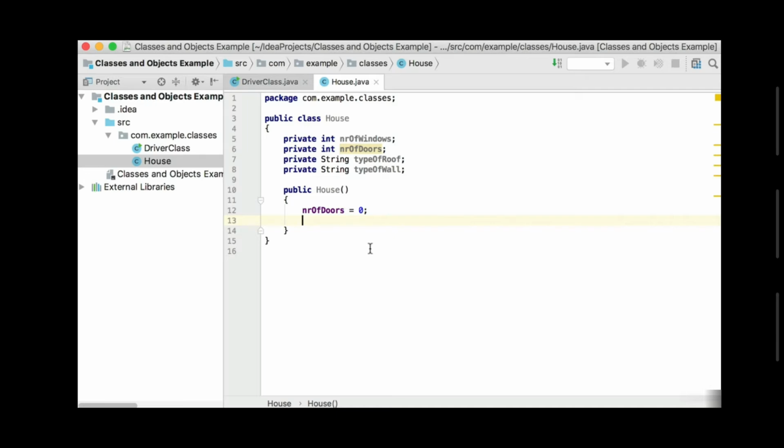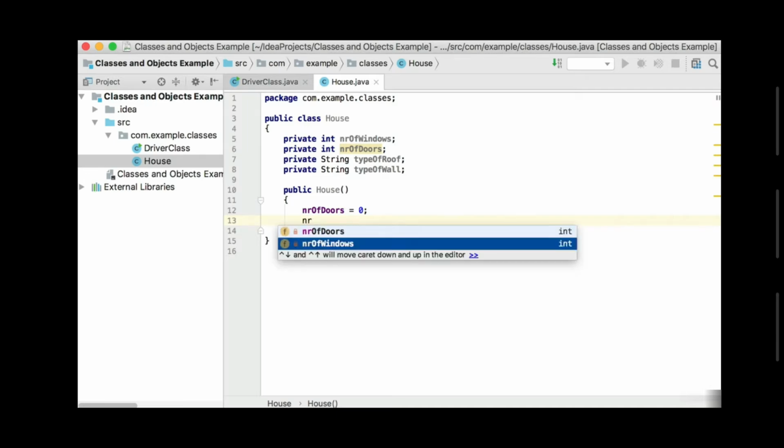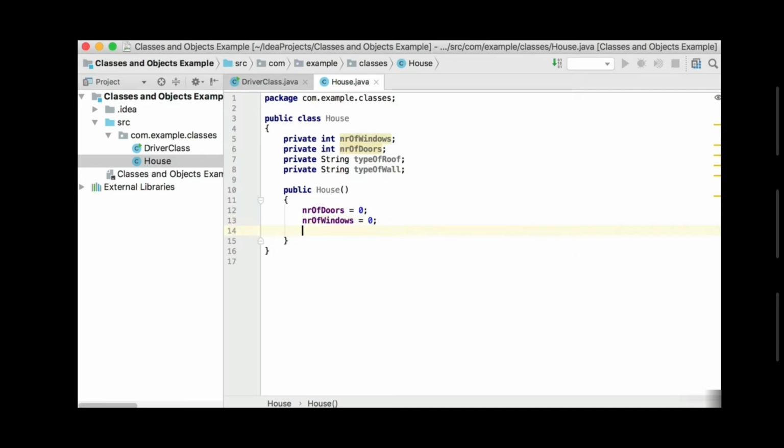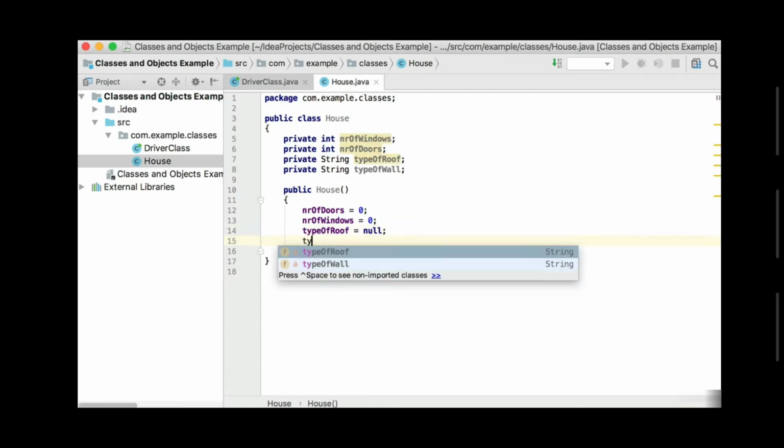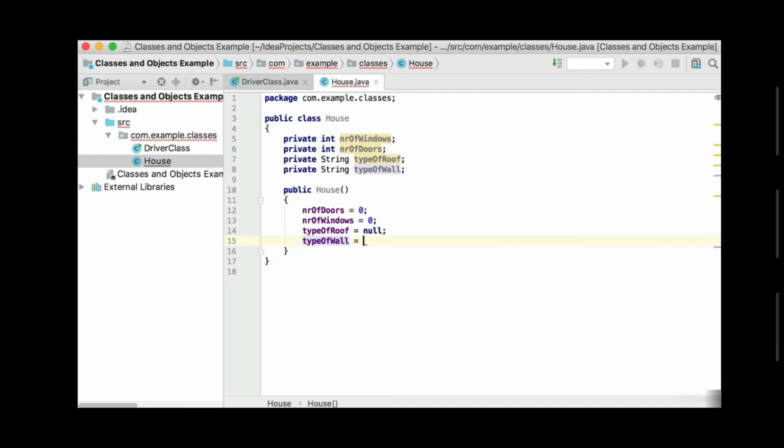So let's set number of doors and number of windows to 0. We will also set the type of roof to null, and we'll set the type of wall to null. So this is basically what your default constructor will look like. So you can also then basically provide your own version of a default constructor, which we call a no argument constructor.